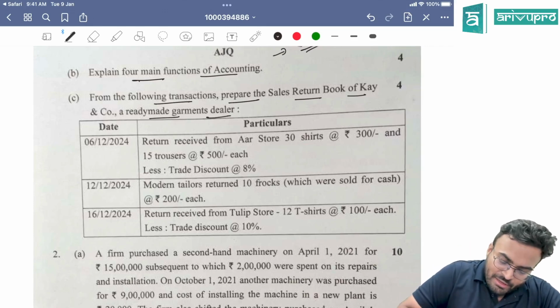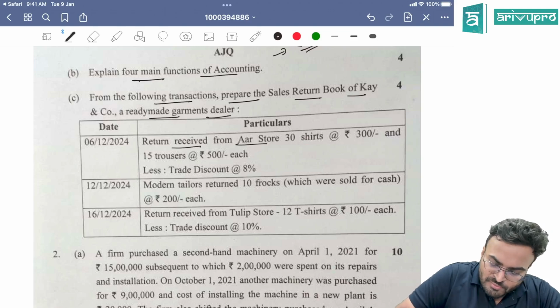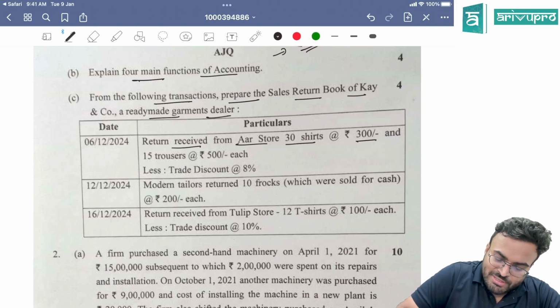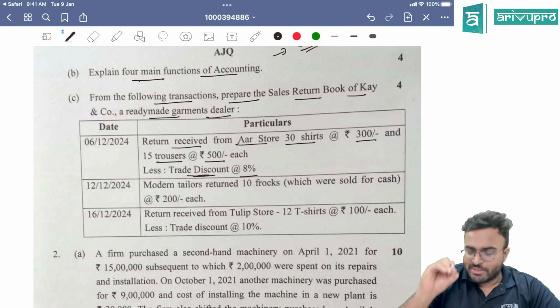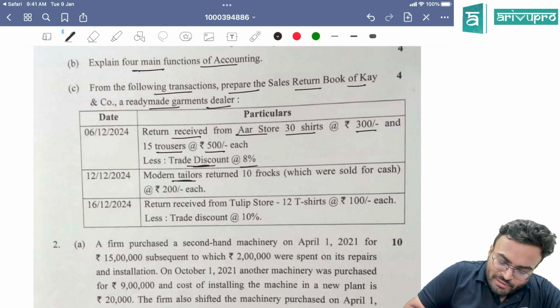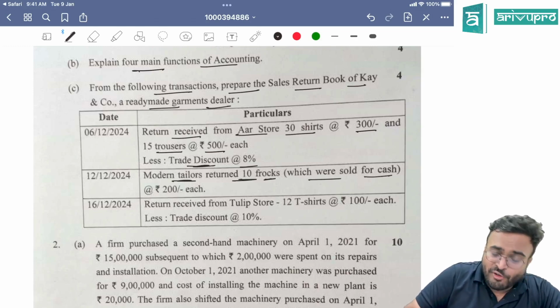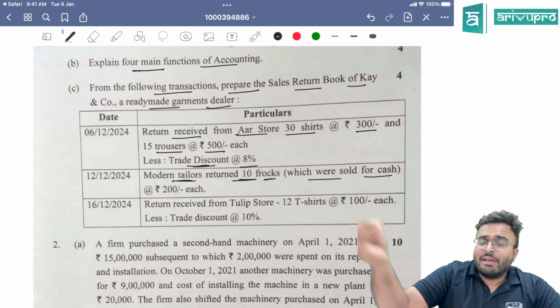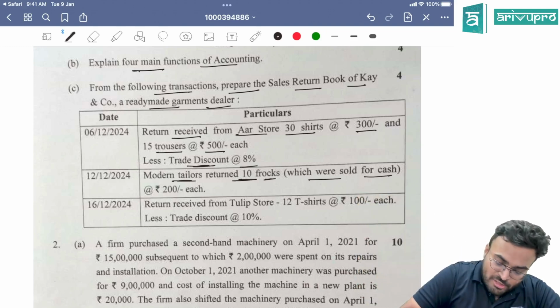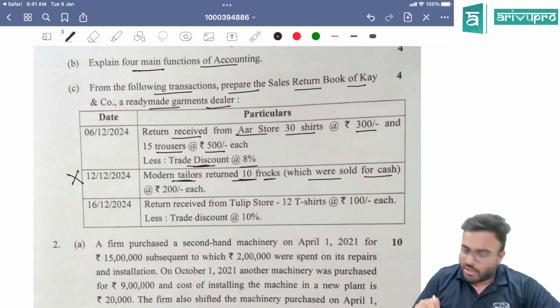Now see this. Return received from AAR Store: 30 shirts at 300 and 15 trousers at 500 each. Multiply, you'll get the value. Less trade discount, take it in your sales return book. Modern Tailors returned 10 frocks which were sold for cash. These goods were sold for cash, so it went into the cash book. When it is returned, it will also go into the cash book. This will not be there in your sales return book.